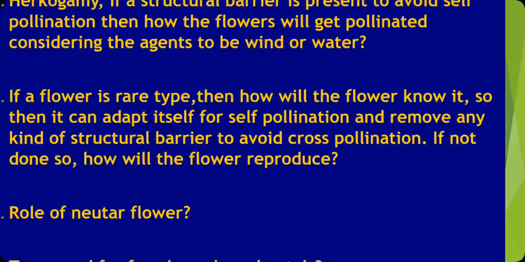If it is so, then it is very difficult for the ovary to get its gametes, or for the stigma to get its pollen grain. It depends on the fate of the flower: if they get it, then pollination is fulfilled, and if not, then there is no pollination, no fertilization, and then no fruit and seed development, and the next generation may not be produced.